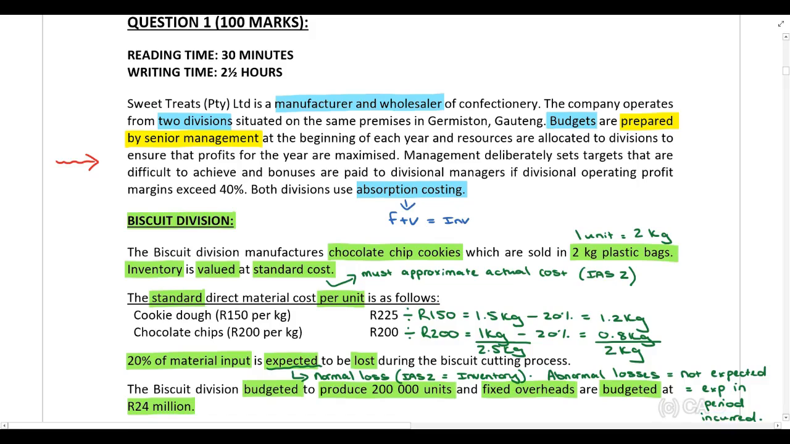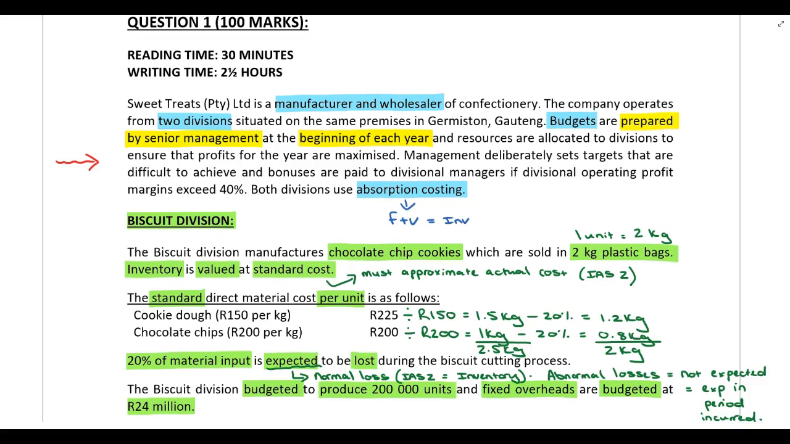Then the next weakness that you should have identified is that budgets are prepared at the beginning of each year. You now need to explain why this is a weakness. So why have we identified this as a weakness? Businesses today operate in a very fast-changing environment. So the problem with setting budgets and targets at the beginning of each year is those budgets and targets can become very quickly outdated when things change.